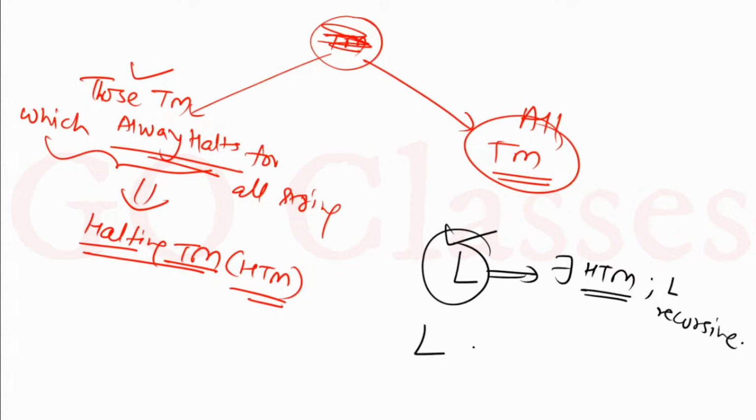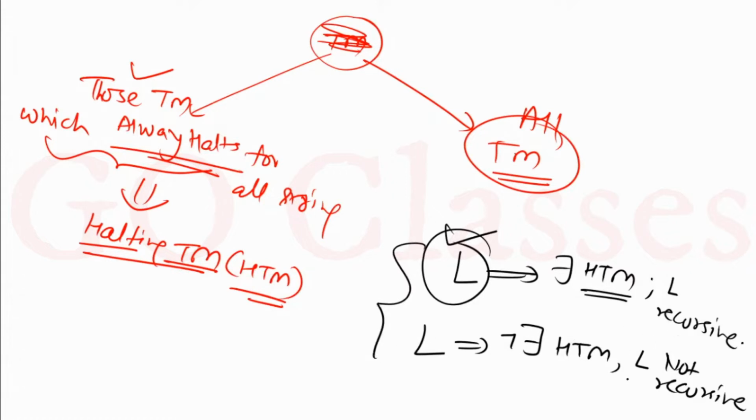And if you have a language for which there does not exist a halting Turing machine, then this L is called not recursive. So these are the definitions of recursive and not recursive.